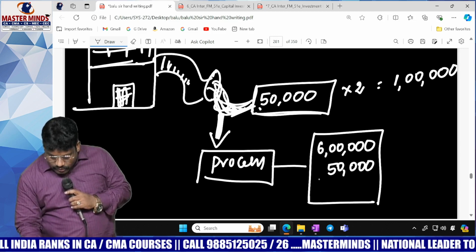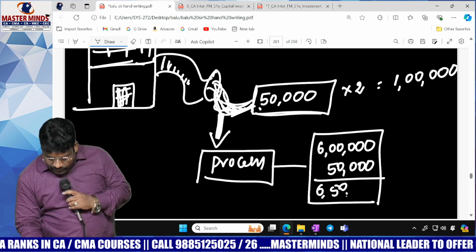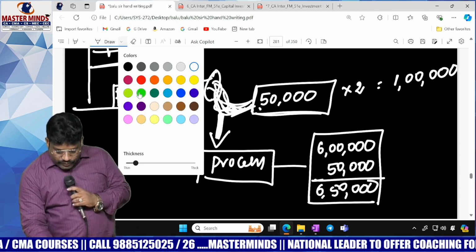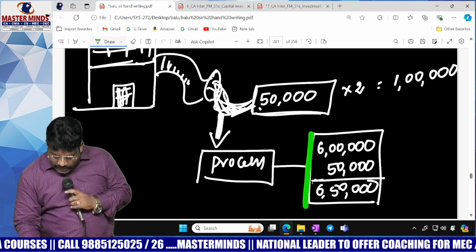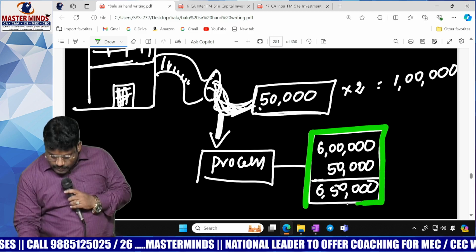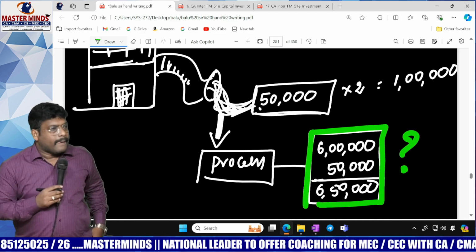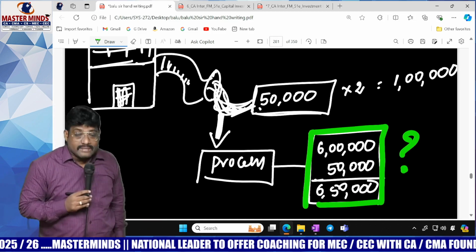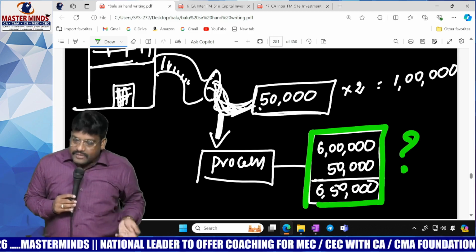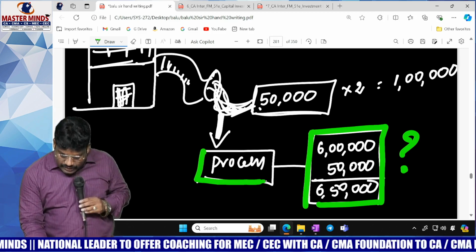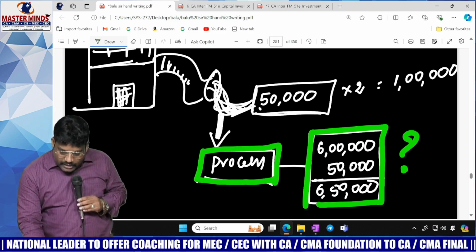50,000. So in total, 6 lakh 50,000 is its cost. Now the company came to your office to know, sir, whether it is really worthful to spend this 6 lakh rupees on the given asset. Is it beneficial to spend 6 lakh 50,000 on the asset? So they came to your office and you are a CA and you have to make an evaluation.